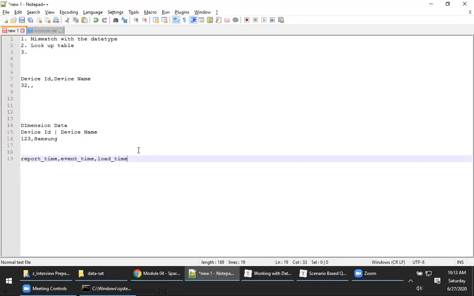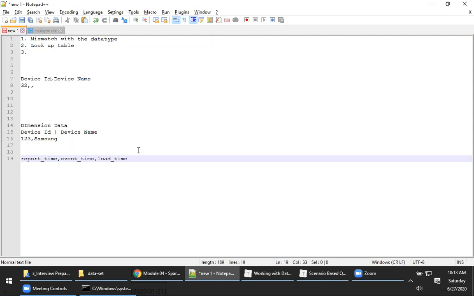Event time is the actual time when the actual event has happened. And one important point to remember, there will always be a latency between the event time and the report time. So it is not guaranteed that when the actual event has happened, at that event time itself, the data will be loaded into the system. There will be a difference between the event time and the report time. Okay, so now with this context, can you tell me what is report time, Vinay?